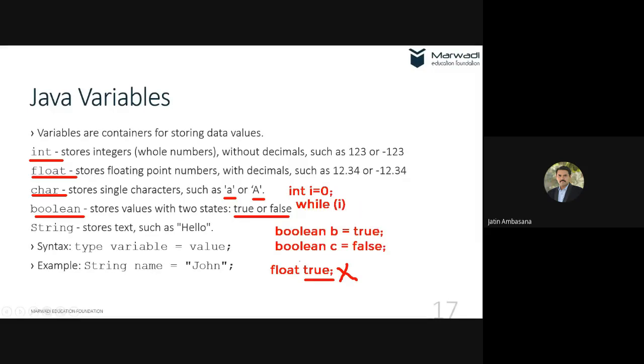You cannot even assign int I is equal to false. This does not mean that I will be assigned value 0. You cannot even assign something like boolean b is equal to 1. These two things are not at all possible, because these are not compatible data types. Understand?